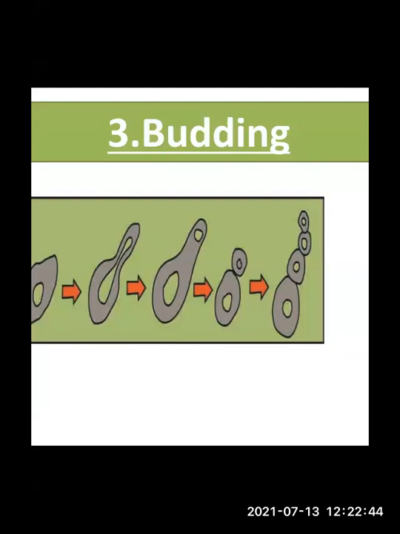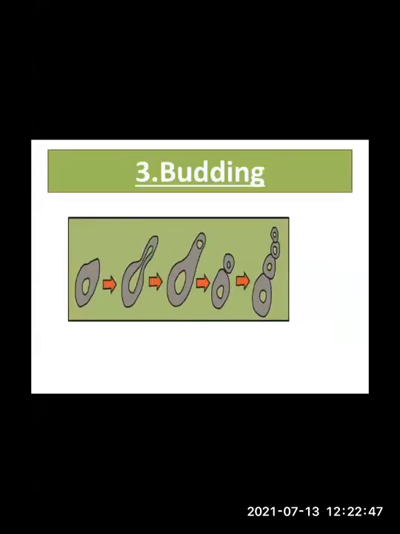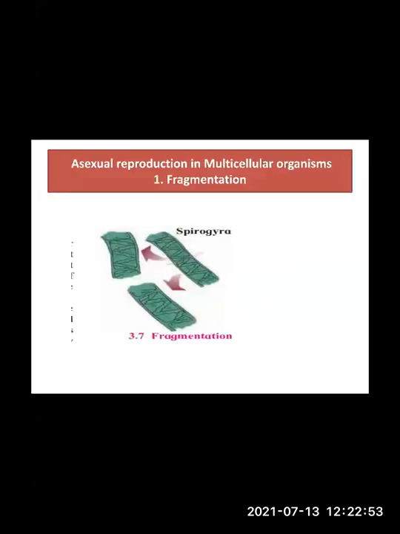I hope everyone understood what budding is and how it takes place in yeast cells. Fine. Now let us move to the next part, that is asexual reproduction in multicellular organisms. Till now we were learning about unicellular organisms. In unicellular organisms, you learned three processes: the first is binary fission, the second is multiple fission, and the third is budding.